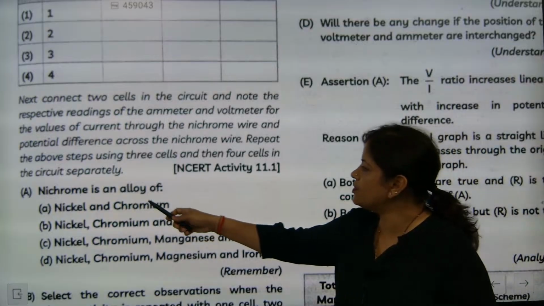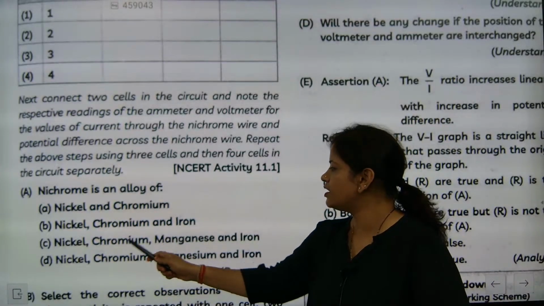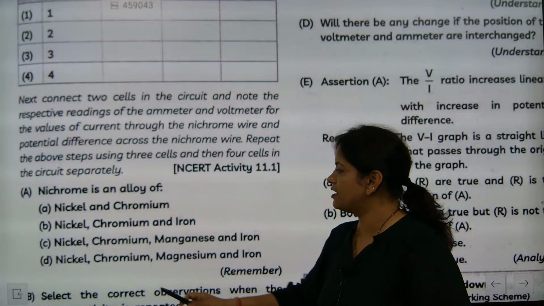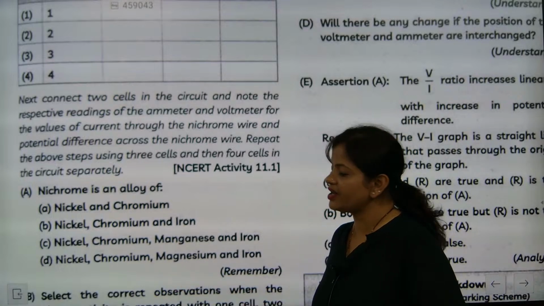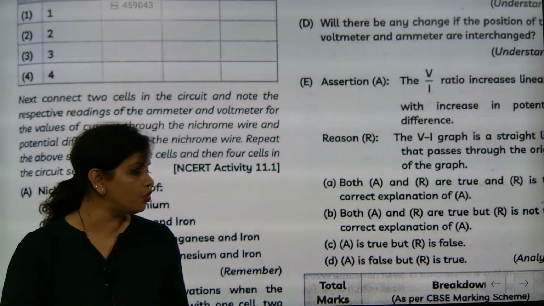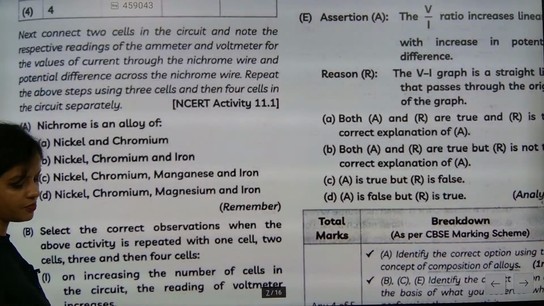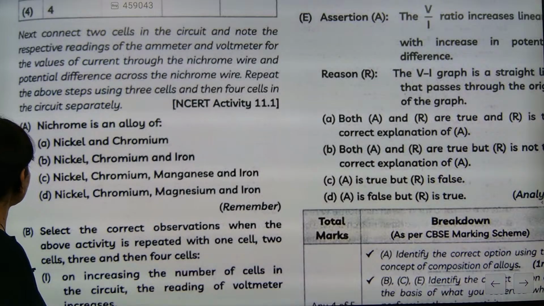So see, nichrome is an alloy. Nickel, chromium, iron? Nickel, chromium, manganese and iron? Nickel, chromium, magnesium and iron? Which one is the correct one? Nickel, chromium, manganese and iron. In the class we have already discussed it. So this information is also needed.